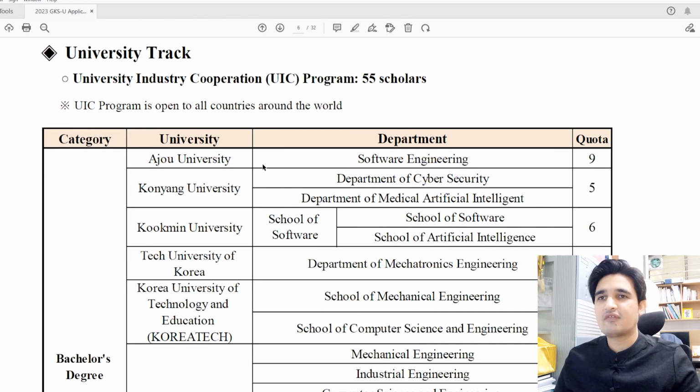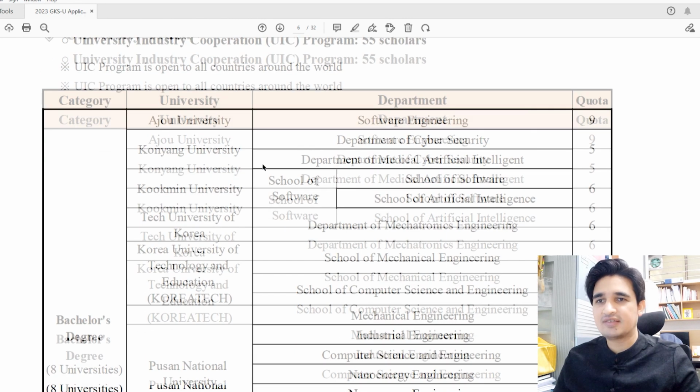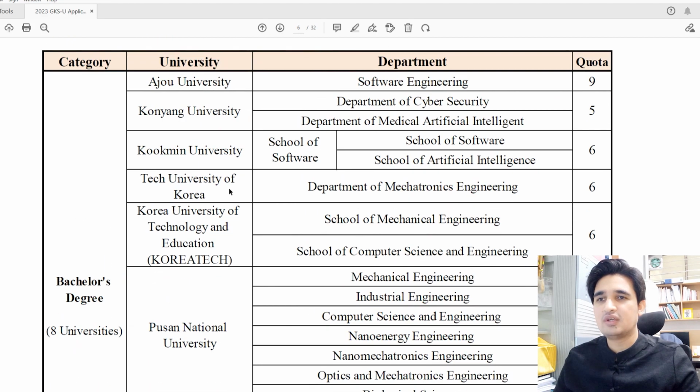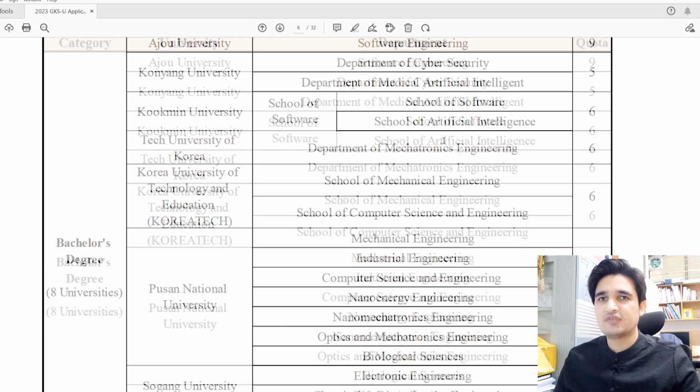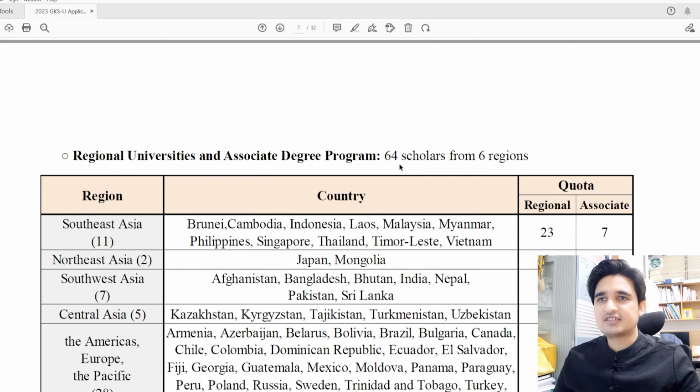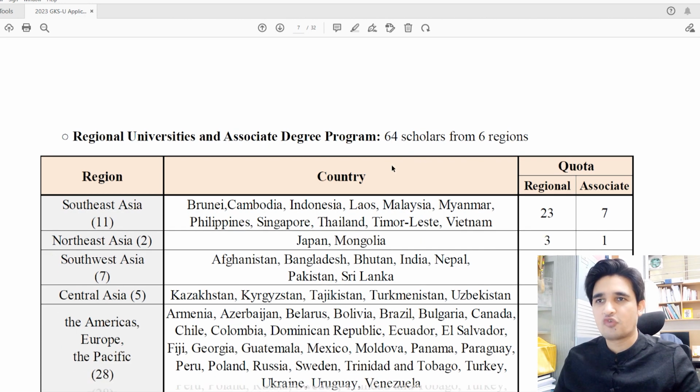So UIC is a very good option compared to embassy track or the general university track. But in UIC there are only 8 universities and each university has a specific quota and specific number of seats. Then there are 64 seats for the university track or associate degree program other than UIC. UIC is separate with 55 seats, and the other university track has 64 seats.